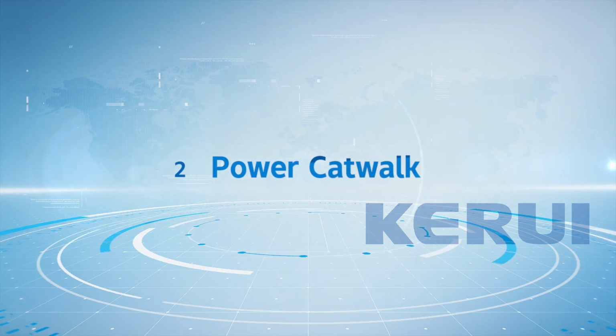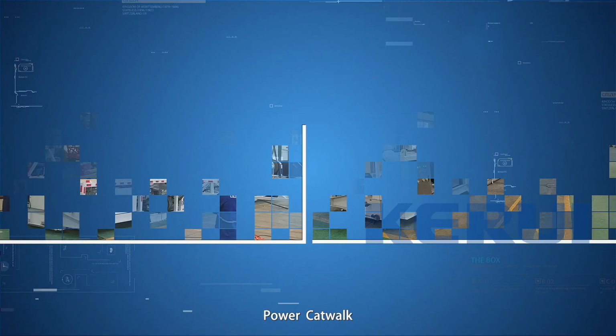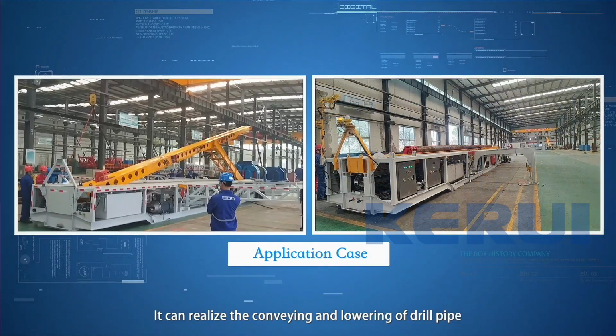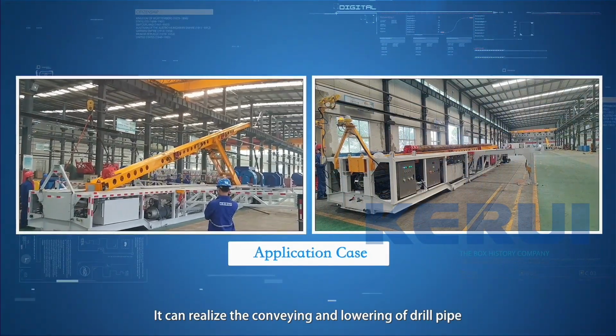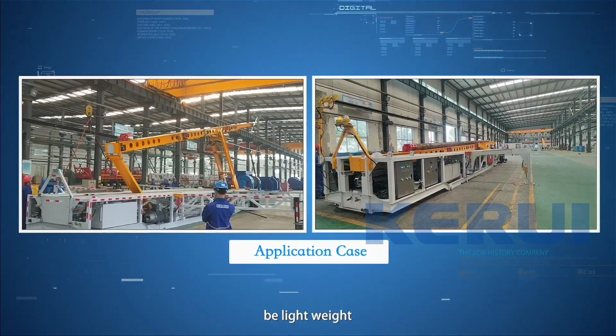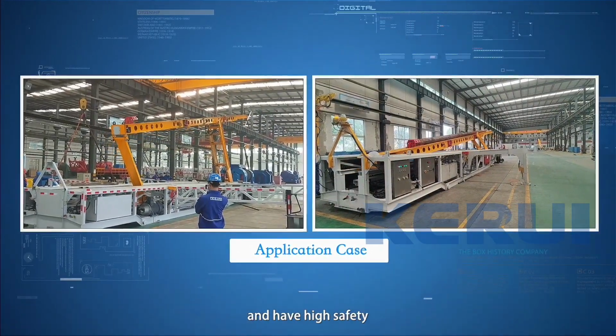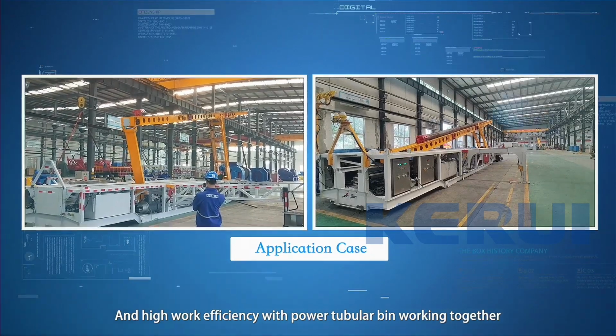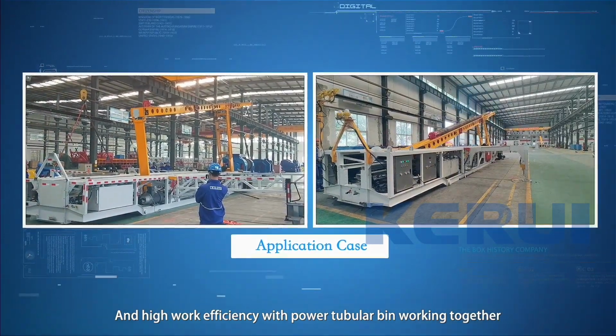Power Catwalk. It can realize the conveying and lowering of drill pipe, tubing, and drill collar. Reduce the number of operators, be lightweight and have high safety and high work efficiency with the Power Tubular Bin working together.